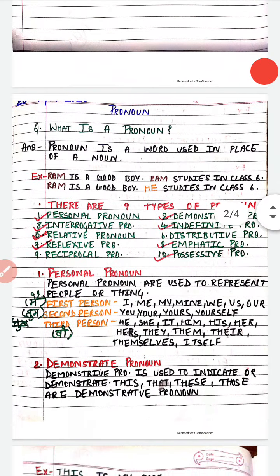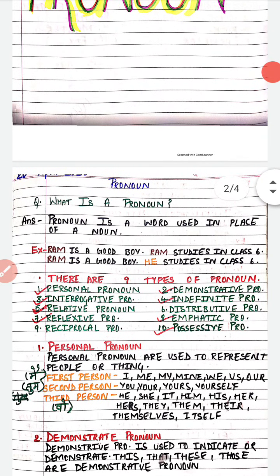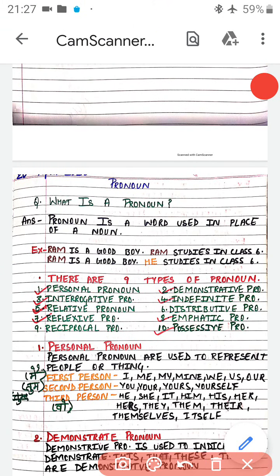So, first of all, we'll understand what is a pronoun. Pronoun is a word used in place of a noun. A word which we use in place of a noun is called a pronoun.